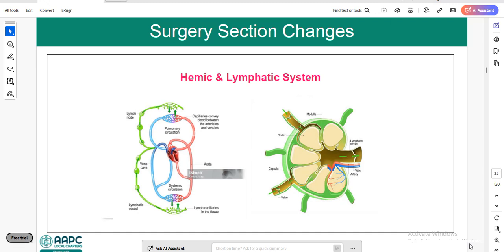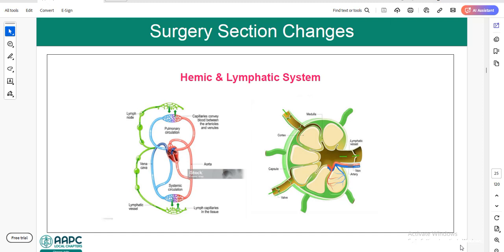Now we will see updates in the hemic and lymphatic system. Here also we need to understand a little bit of the anatomy related to the hemic and lymphatic system. The green ones are lymph nodes, and this is the lymphatic vessel which transports the lymph fluid through the lymph nodes. Most of the time we will use hemic and lymphatic system codes for oncology. So the new codes we will use from the hemic and lymphatic system are for oncology coding or the oncology specialty.